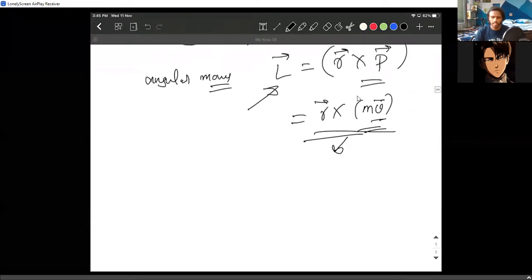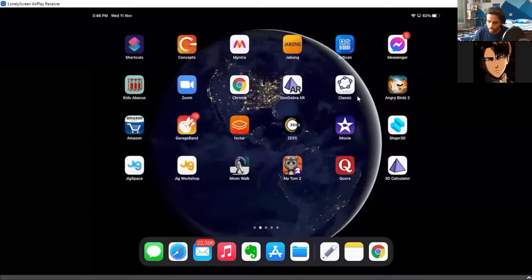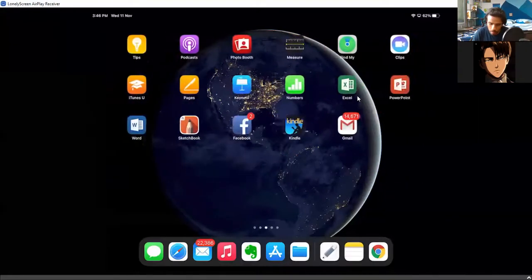I'll show you a practical example. Let us say you have an axis of rotation, and about this axis a particle is rotating. If the particle is going with a velocity v, obviously you take some radius, and r cross v, okay, I cannot show. Why not? We have that thing, right? I can directly show you that. Where is that thing? Where is that app?